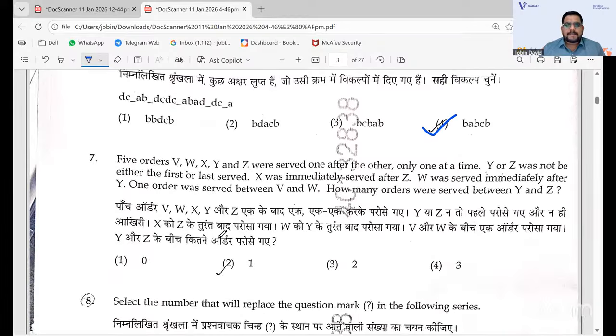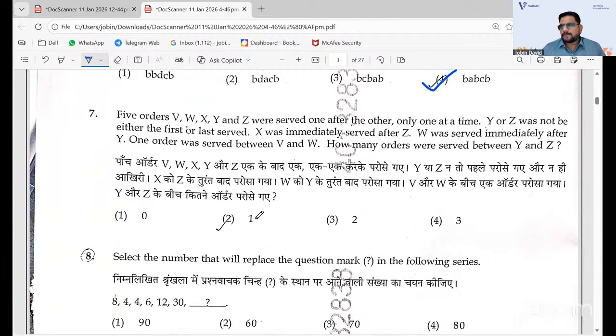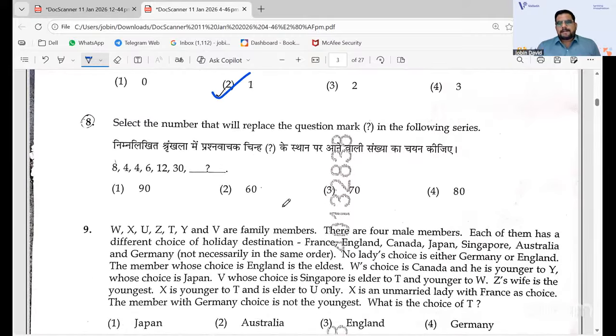The seventh one is an arrangement that you have. The answer is 2, the second one is the right answer. A series question that you have, 190 is the right answer here. 8, 4, 4, 6, 12, 30, 90 is the right answer.